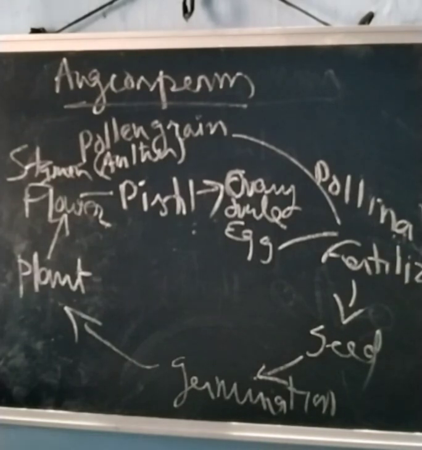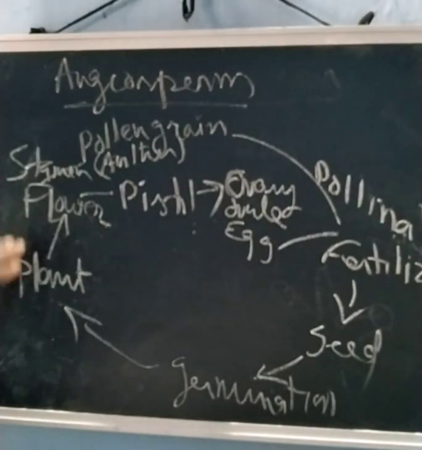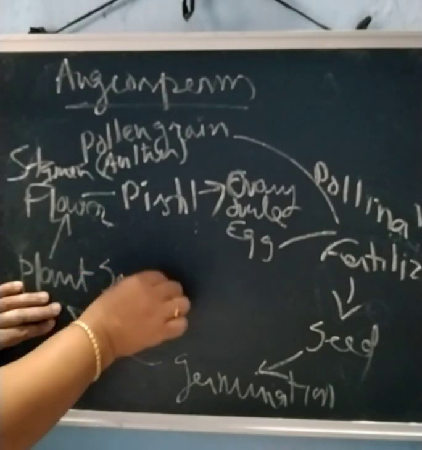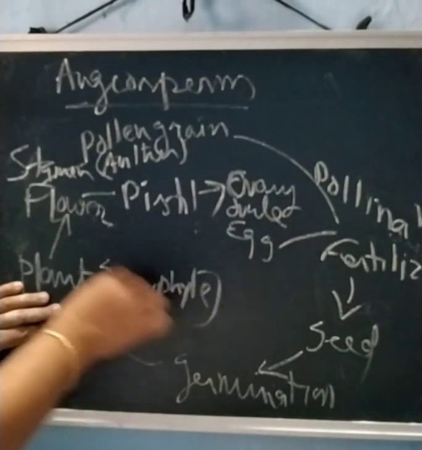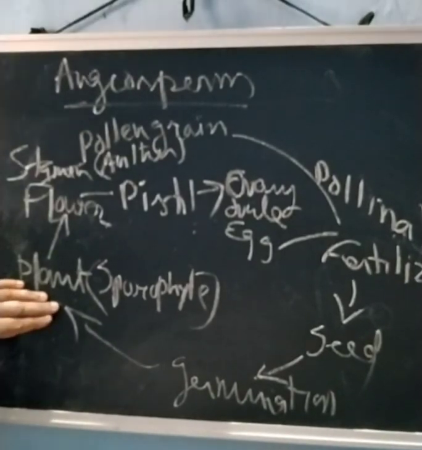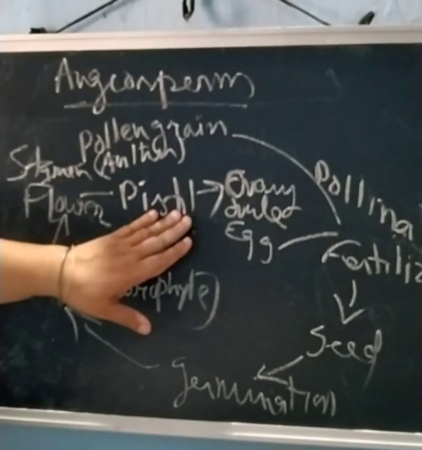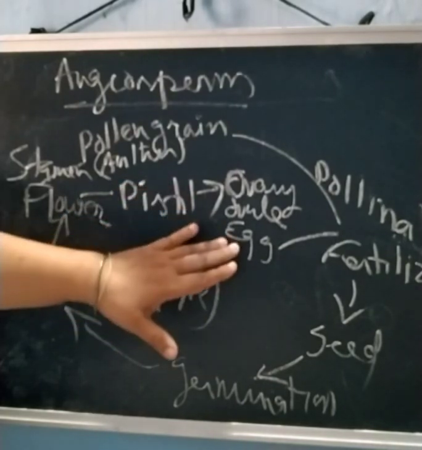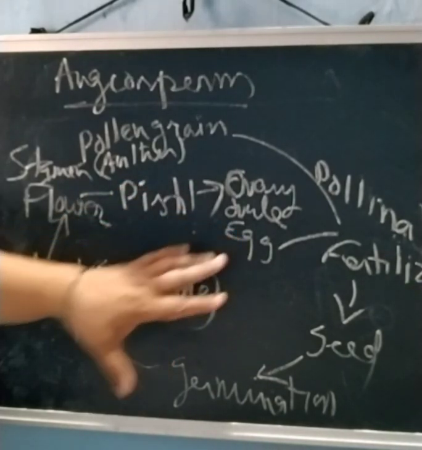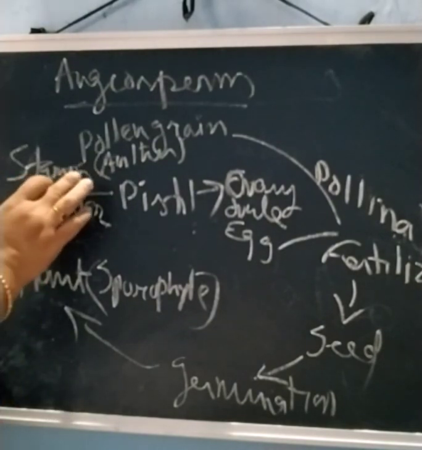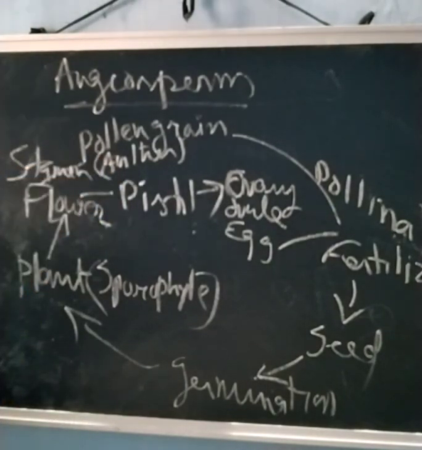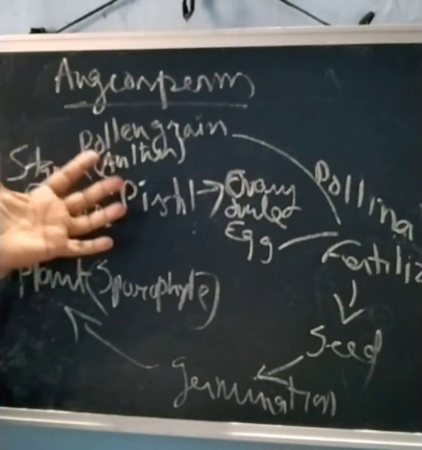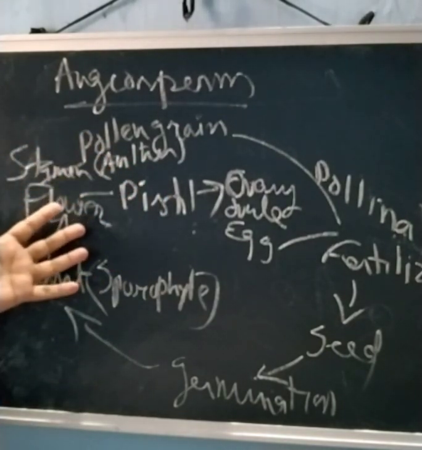Now where is the sporophyte? This plant itself is the sporophyte, because it has the megaspore mother cell, from which the spore and the egg or embryo sac develop, and inside the anther there are also microspore mother cells. So those are the spores, and these are there inside the flower in the first phase.